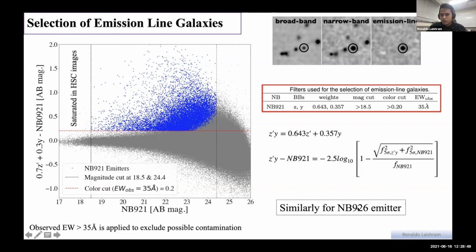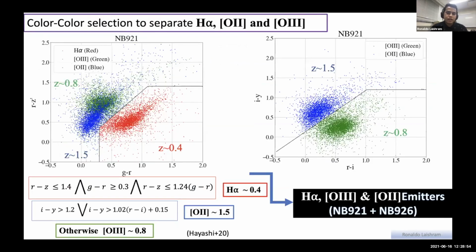Similarly, we go through the same for NB926. The selected emitters may be H alpha, O2, O3, or other emission lines, so we want to separate these emitters as they are at different redshift ranges. For this, we use color selections based on these conditions from Hayashi-san's paper, and based on this we select emitters at different redshifts. This one is for the separation between 1.5 and 0.8.